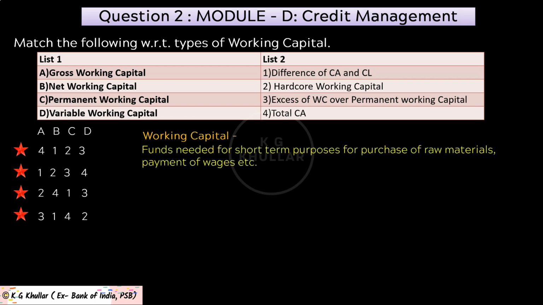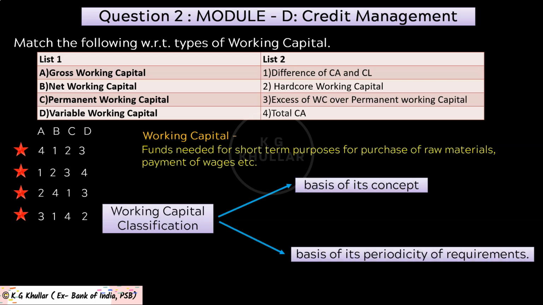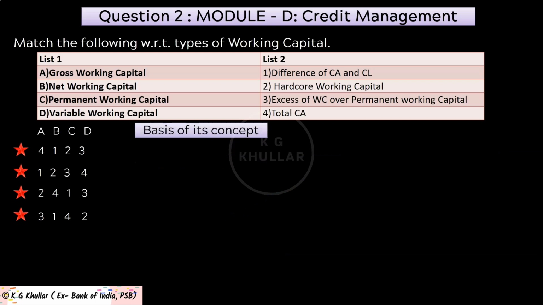So first of all, funds needed for short-term purposes, for purpose of raw materials or payment of wages etc. are known as working capital. Now working capital can be classified either on the basis of its concept or on the basis of periodicity of requirements. So on the basis of concept, it can be classified into gross working capital and net working capital.